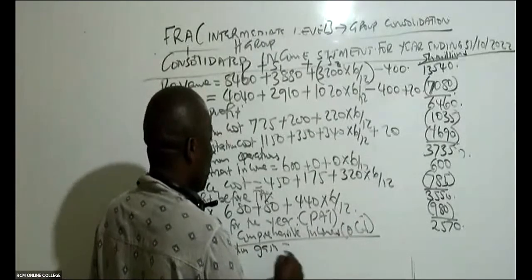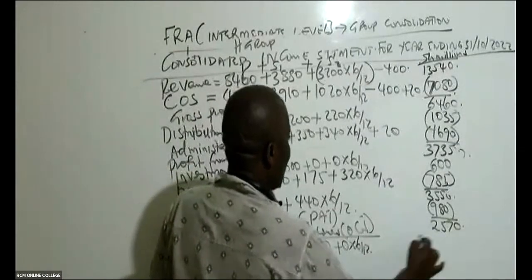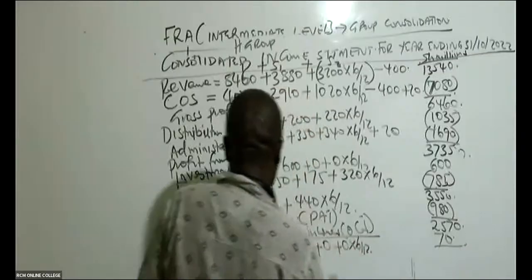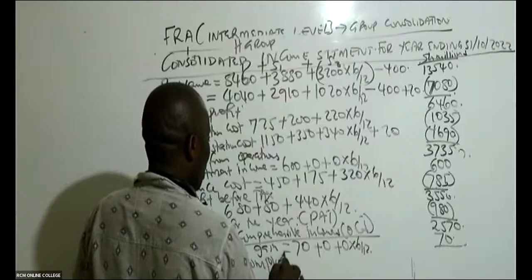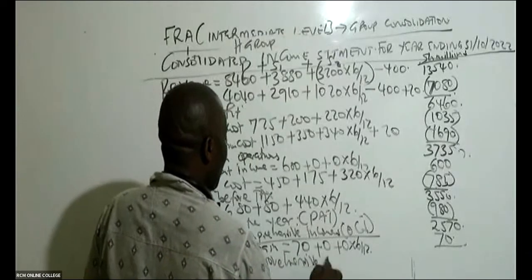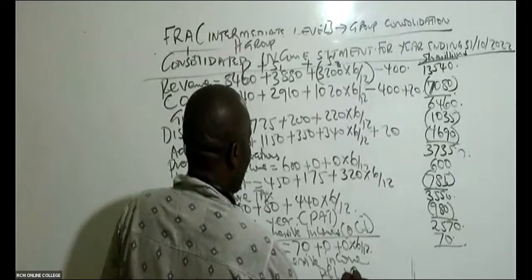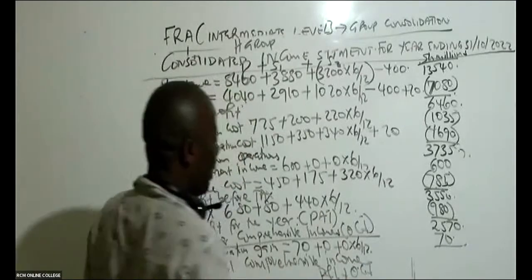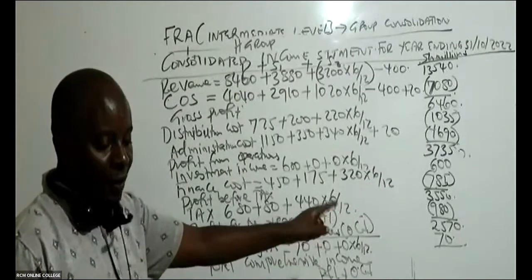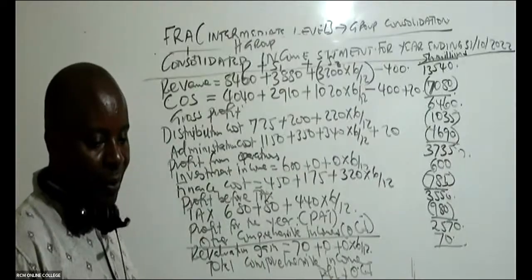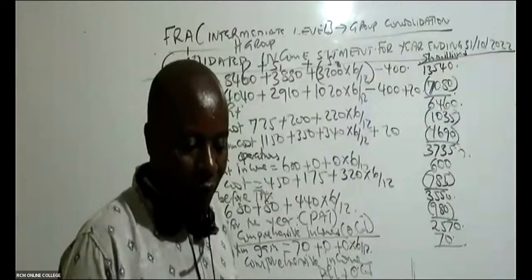So revaluation gain, we have here 70 plus 0 plus 0 times 6/12, which will still end up giving us 70. So now we have here the total comprehensive incomes, which basically is our P&L plus the OCI. So the total comprehensive incomes, you take that 2570 plus 70, which will end up giving us what figure?